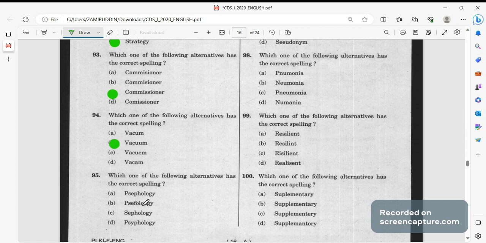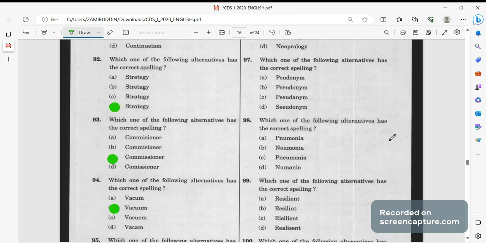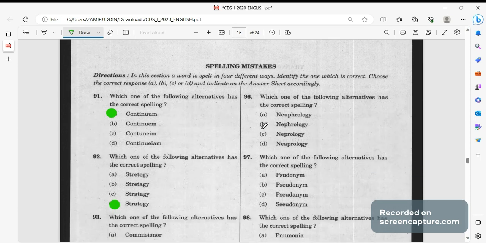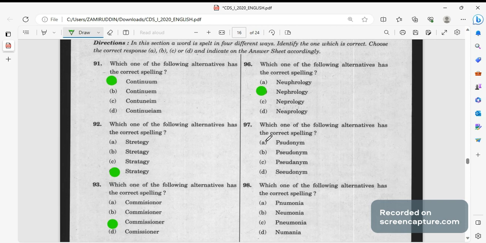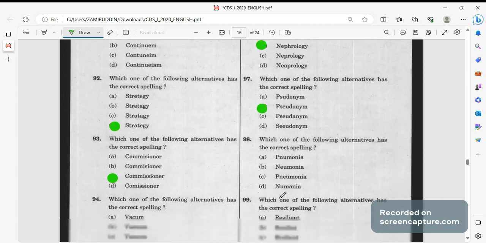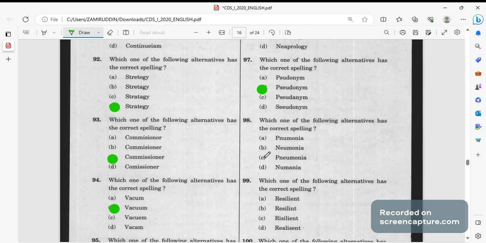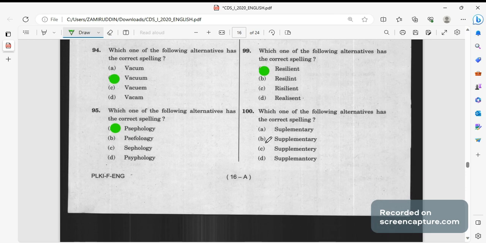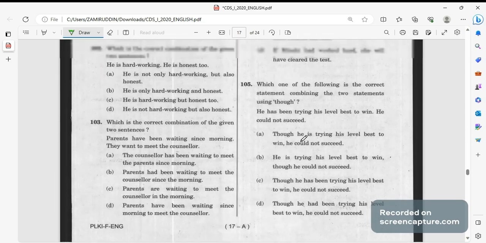देन वी हैव सेफोलॉजी, this is the right answer। We have something called as nephrology, nephrology का b will be the right answer। Pseudonym, we have pseudonym, pse will be the right answer, pseudonym। Pneumonia, pneumonia का होता है, starts with p। And resilient, resilient का a होना चाहिए। And supplementary, supplementary the right answer will be b, because it is double p, double p होना चाहिए supplementary में।